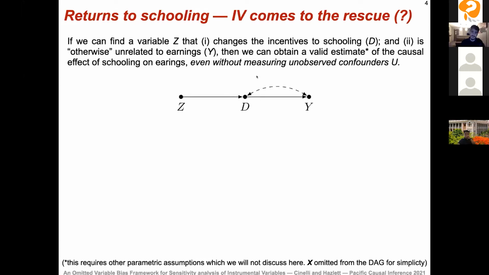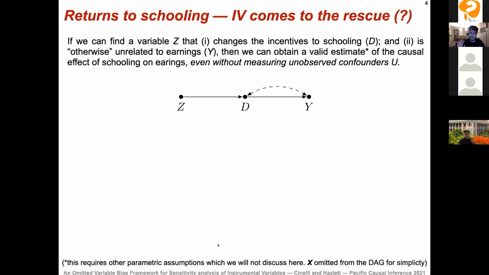If we can find this instrumental variable, which we call Z, then we can obtain a valid estimate of the causal effect of schooling on earnings, even without measuring all these unobserved confounders U, here represented by a bidirected edge. Now, a caveat: this is not a non-parametric claim. IV requires other parametric assumptions, which I'm not going to discuss here.